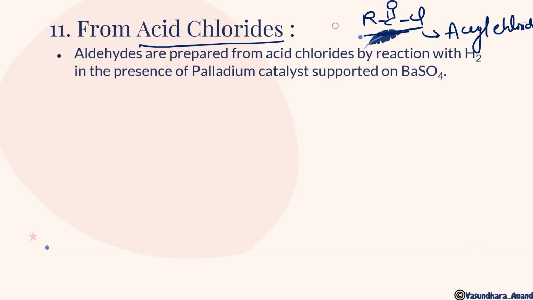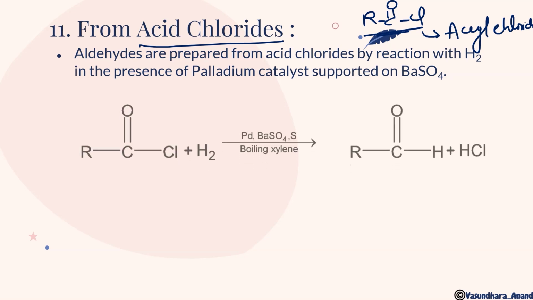Aldehydes are prepared from acid chloride by reaction with H2 in presence of palladium catalyst supported on BaSO4 poisoned with sulfur also we have to mention. Got it? Sulfur acts as a depressant over here. It acts as an inhibitor. So that reaction is known as Rosenmund reduction.